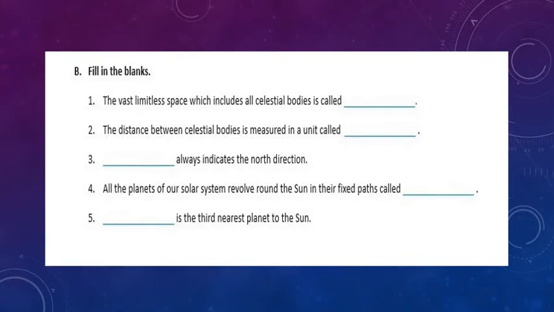Dash is the 3rd nearest planet to sun. Question 5, dash is the 3rd nearest planet to sun. So now you start counting: Mercury, Venus, Earth. So Earth is the 3rd nearest planet to sun. So the correct answer is Earth.